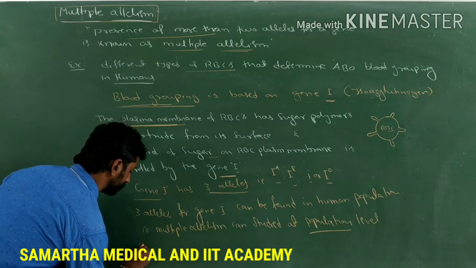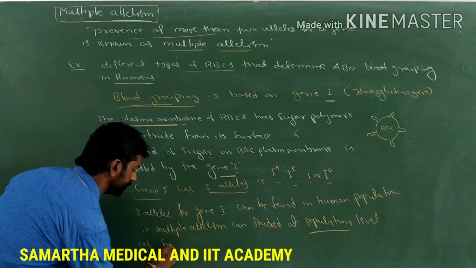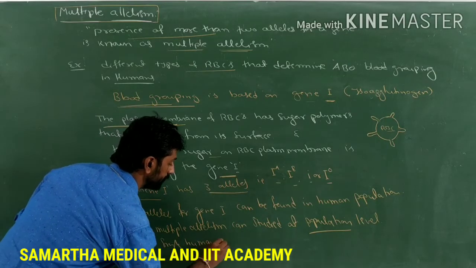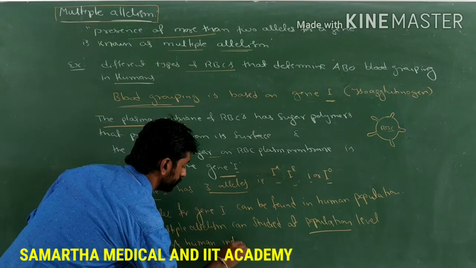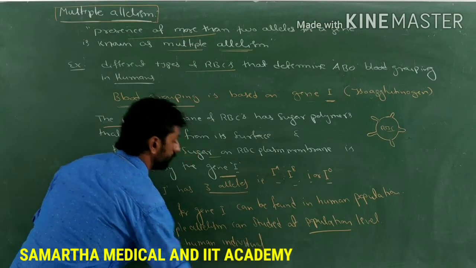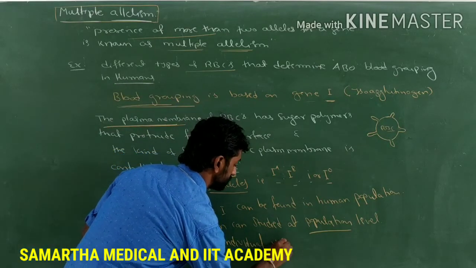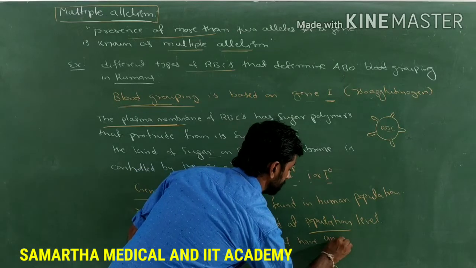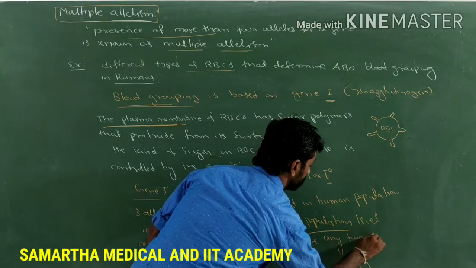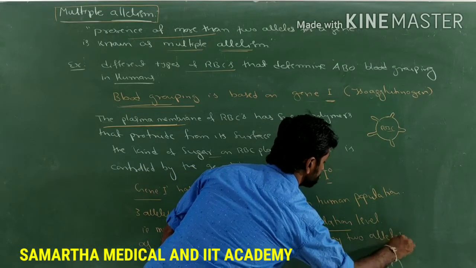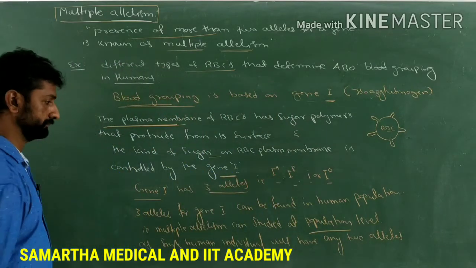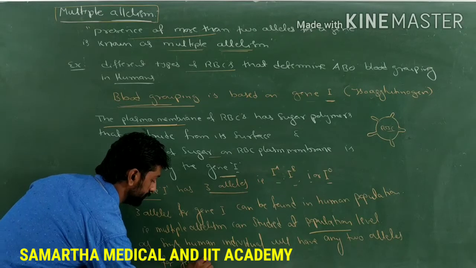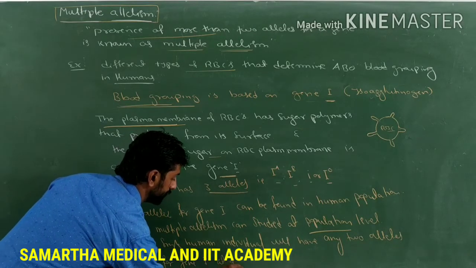As a single human individual will possess any 2 alleles for gene I at a time.